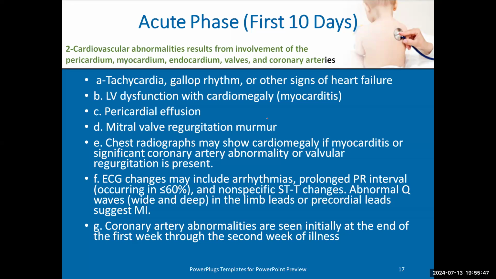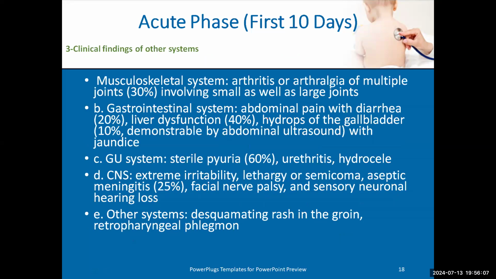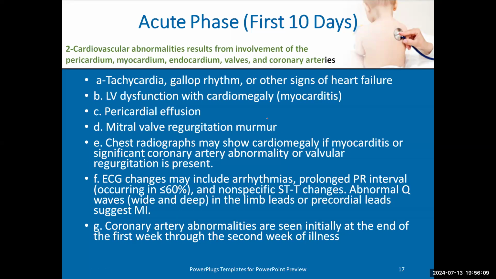Coronary arteries are always not affected in the first stage, in the first week or the first 10 days. So if I do echo for a patient who has fever of unknown origin for about 6, 7, 8 days and I find the coronary arteries are fine, this is not a sign that the patient will have good coronaries and no complication. Most of the coronary complications appear in the second stage, not in the acute stage.